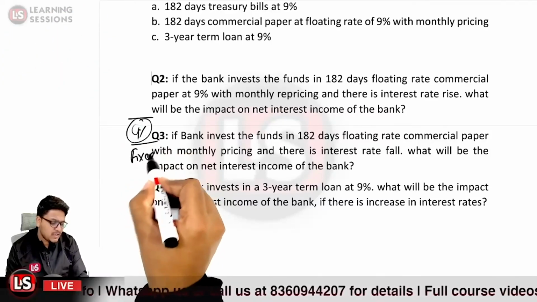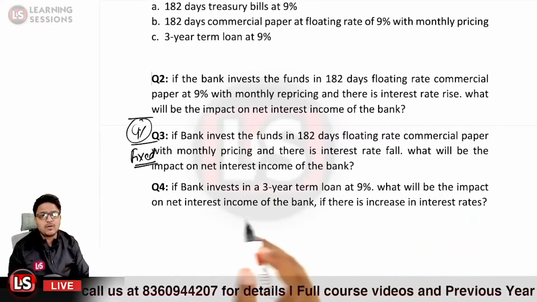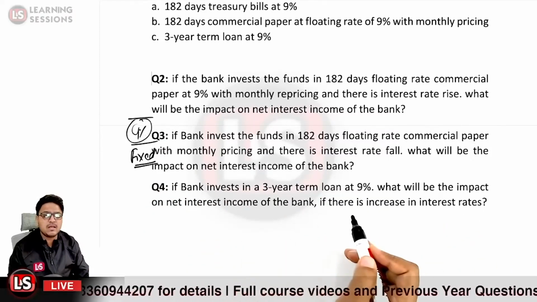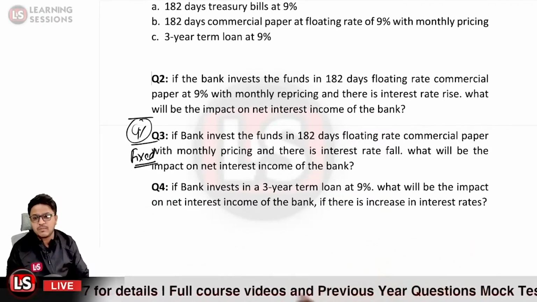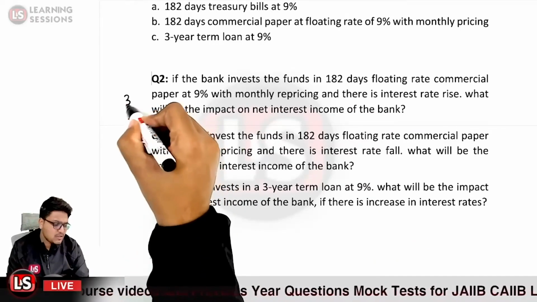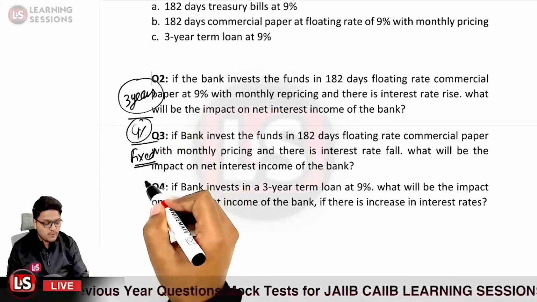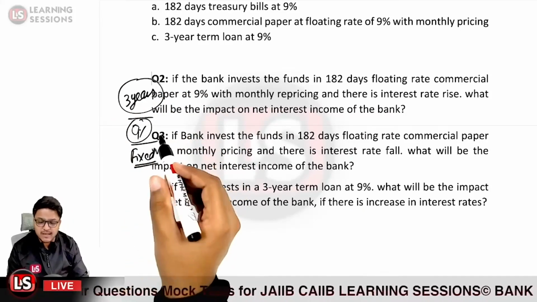And further, what will be the impact on net interest income of the bank if there is increase in interest rate? So let us take the case, your interest rates are going to be the same for the 3 years on your income, at 9%.